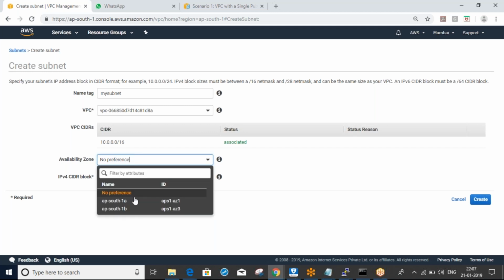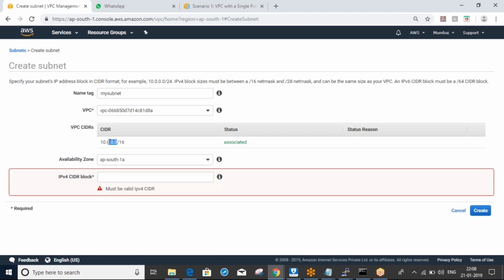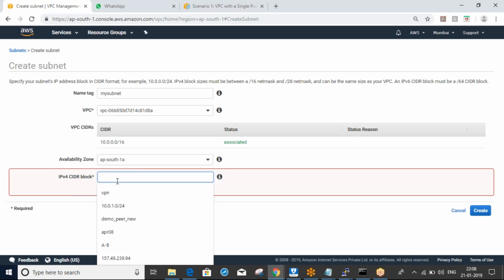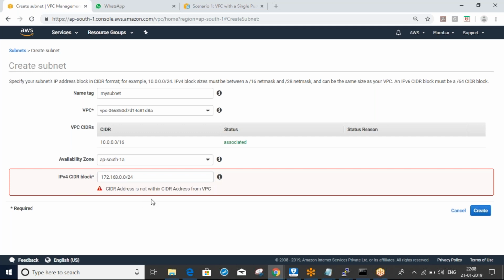Okay, Uday? Yes. Here I need to give my subnet range within my VPC range only. If I give something else, like 172.168.0.0, it will not take it.